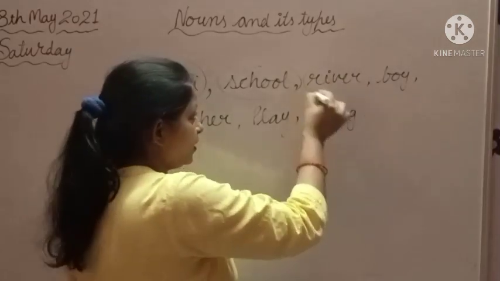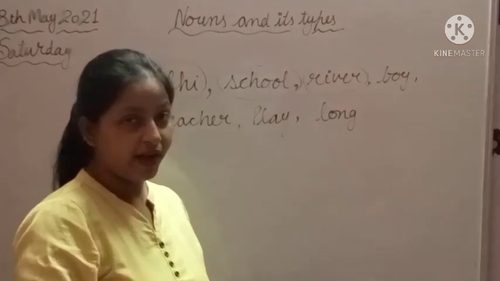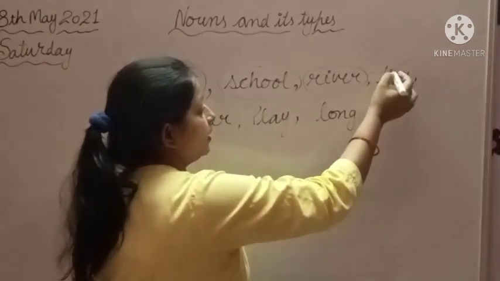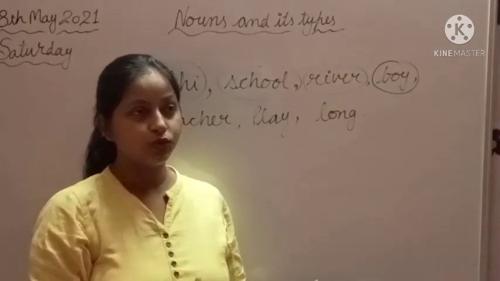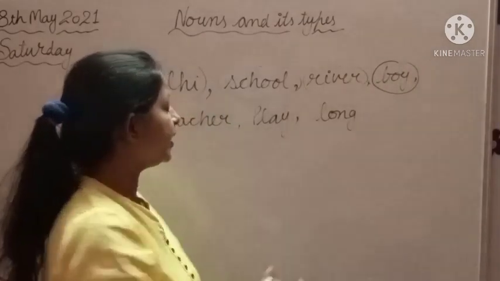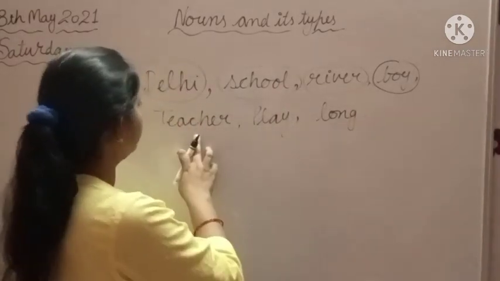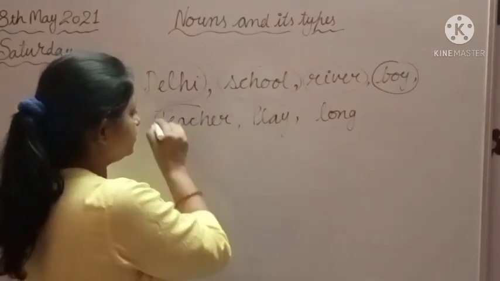Okay, students. And next one is boy. Boy is a name of a person. Okay. Boy भी हमारा because जो बॉयज होते हैं उनके लिए हम बॉय ही यूज करते हैं. That's why this is the name of a human being. Okay, and next one is teacher.